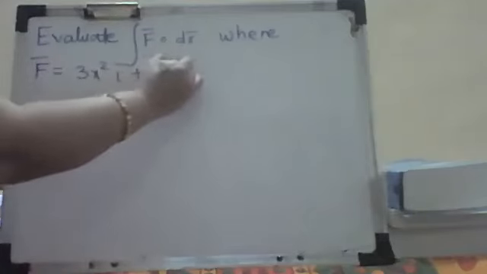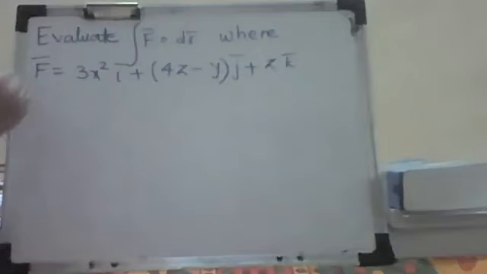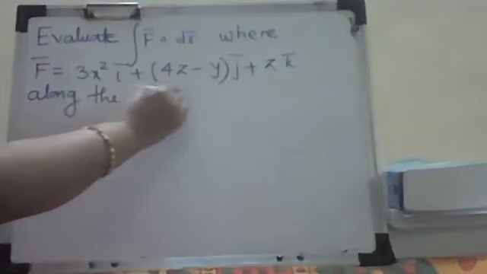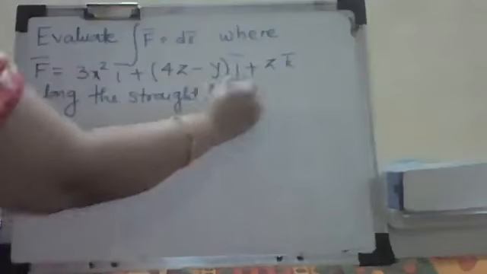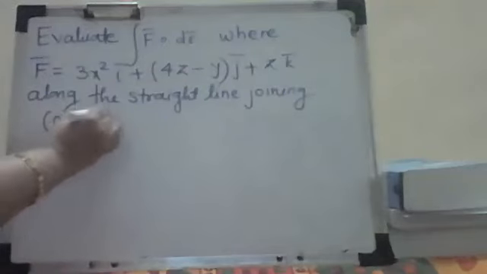So suppose the first question: evaluate the line integral f bar dot dr bar, where f bar is equal to 3x square i bar plus (4z minus y) j bar plus z k bar, along the straight line joining 0 0 0 and 2 1 3.